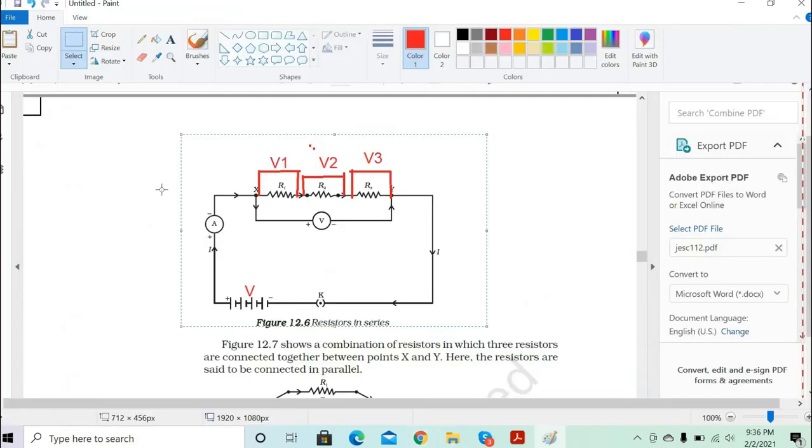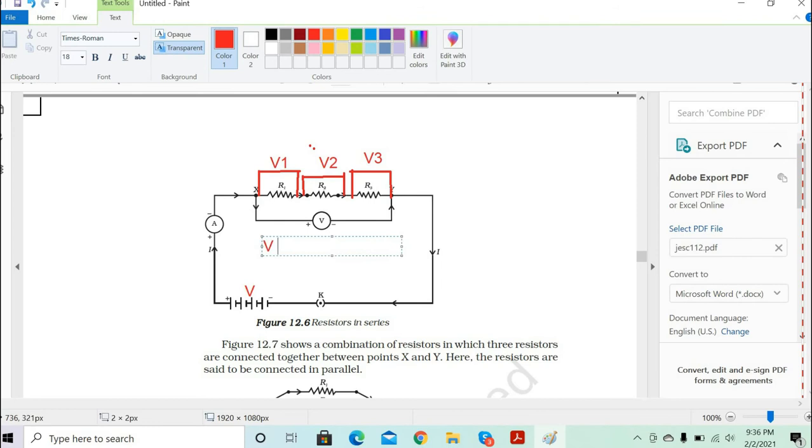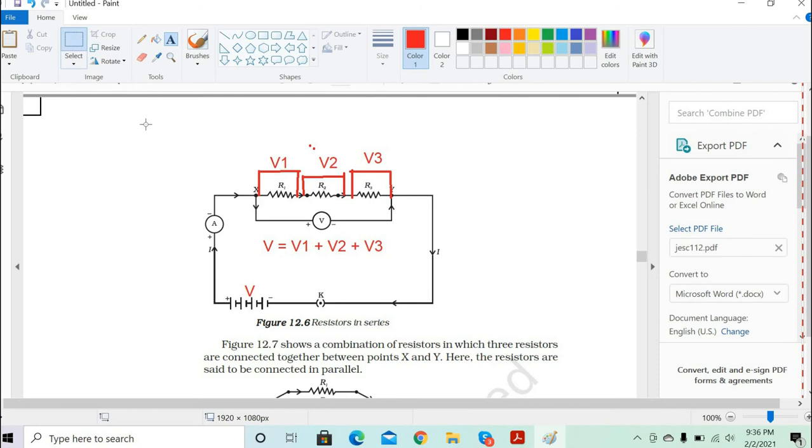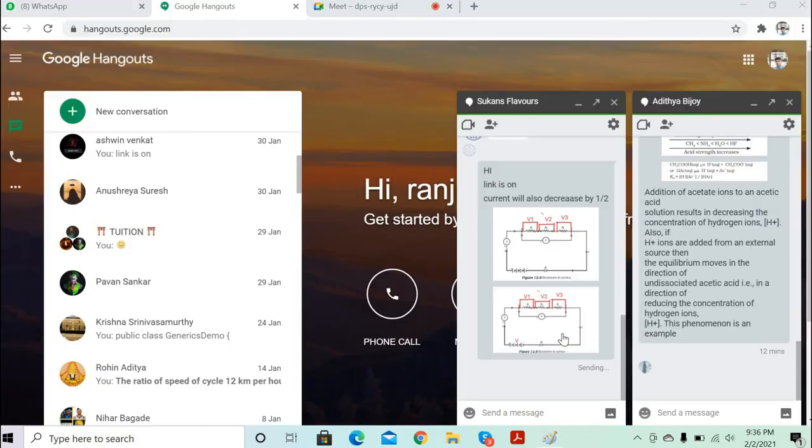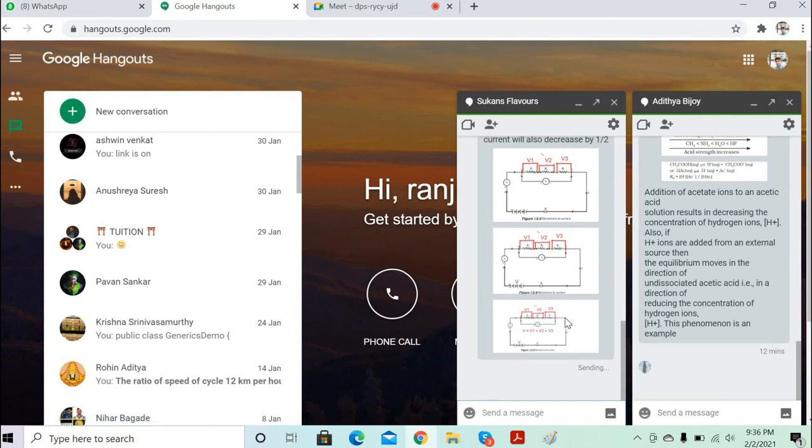Total voltage V will be equal to V1 plus V2 plus V3, correct?